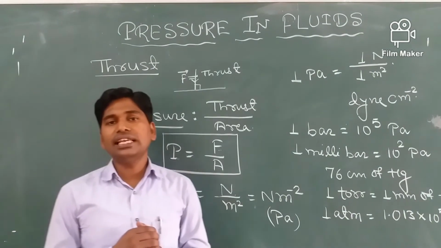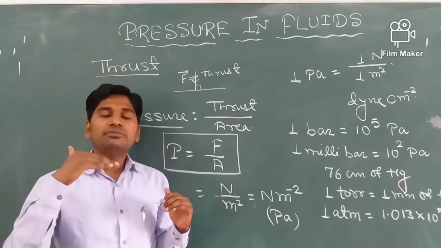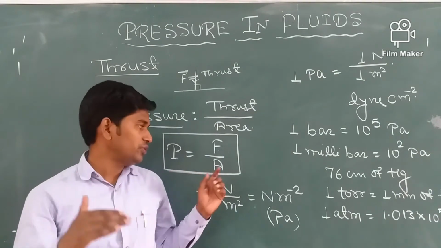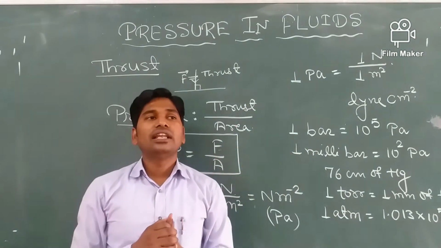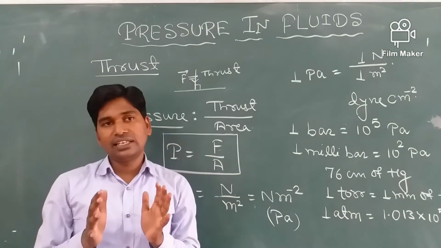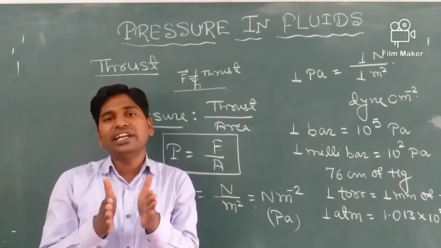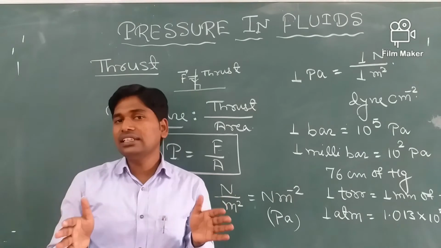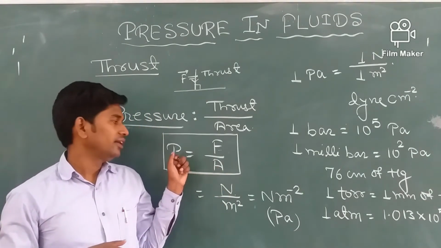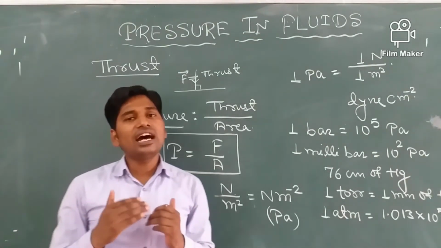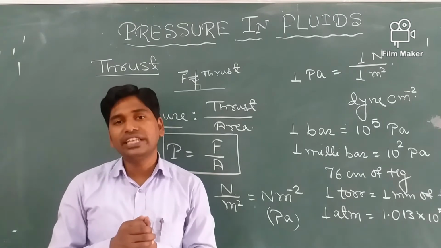Another example is with buildings. When high-rise buildings are built, the foundations are made very broad. The reason is that the area will be more, so the pressure exerted on the ground will be less.